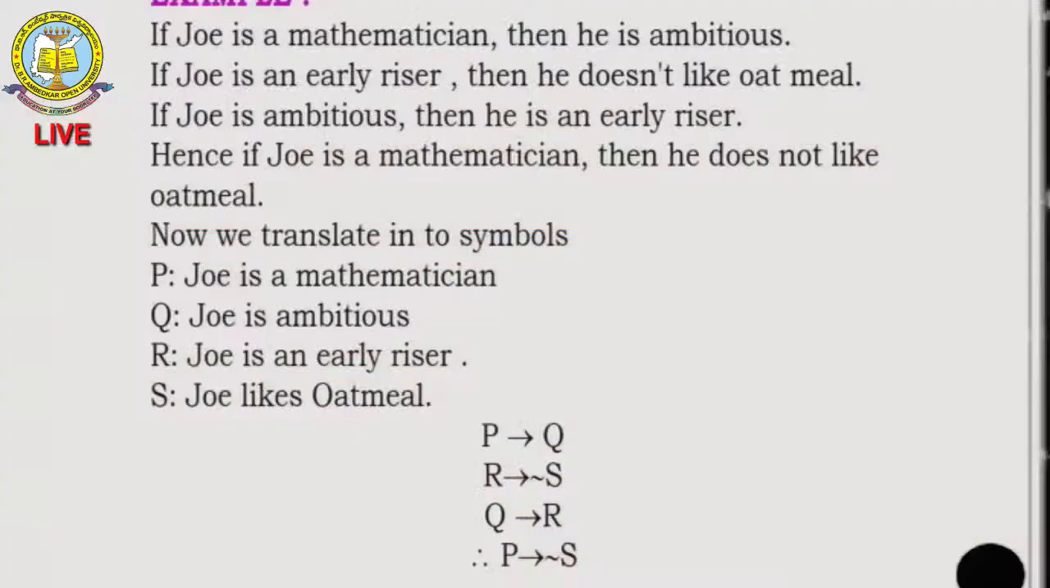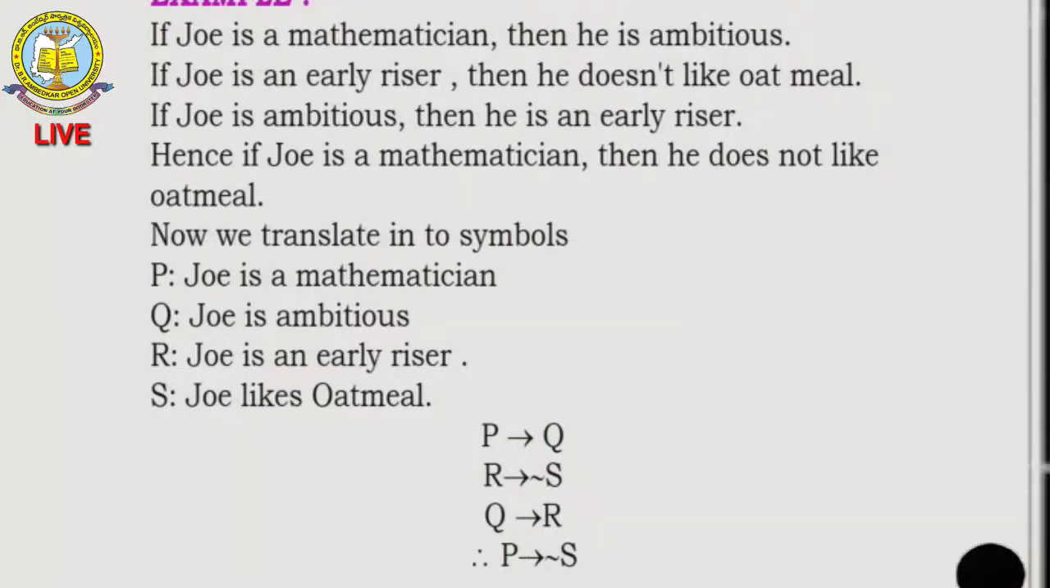And one more example I want to see here. If Joe is a mathematician, then he is ambitious. Observe the statements carefully, how to write them symbolically, and then where to apply your logical rules of inference. If Joe is a mathematician, then he is ambitious. Suppose you take the statement P, Joe is a mathematician, and Q, Joe is ambitious. So you get the first statement P implies Q.